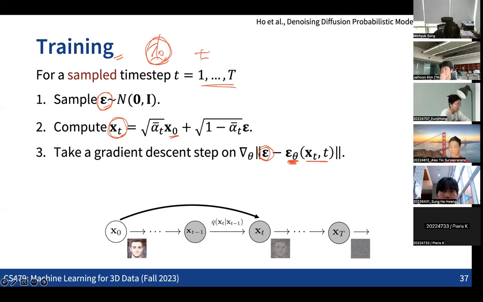Make sense? Implementing this is part of assignment 3, so you will need to see exactly how this procedure works. At the end of the day, you will realize that while this process looks a little bit complicated, implementation-wise it is quite simple, just a small number of lines. You will also see that this training and the generation step work quite well, which is also a very interesting part.